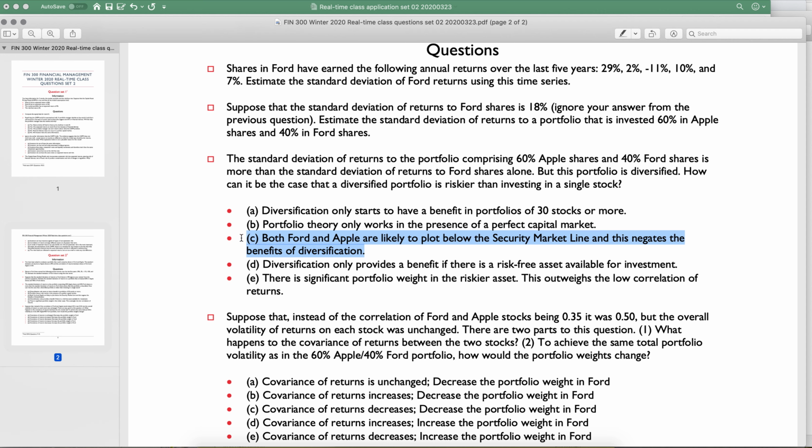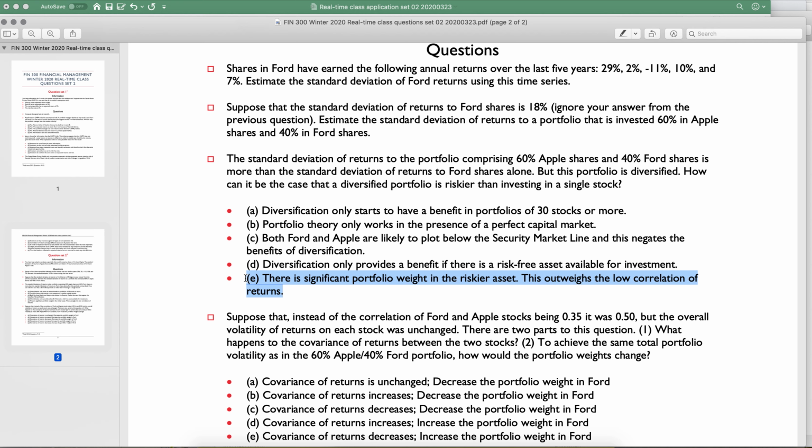Both Ford and Apple are likely to plot below the security market line, and this negates the benefits of diversification. I don't know if you guys remember it, but we had this frontier, and it looked kind of like this. And Ford and Apple are probably both in here. They are underneath the line, but it doesn't negate the benefits of diversification. By diversifying, you get to go up and towards the line. So that one's wrong. Diversification only provides benefit if there is a risk-free asset available for investment. That's not correct. A risk-free asset allows us to travel along this line, but diversification will benefit you no matter what. So it's got to be E.